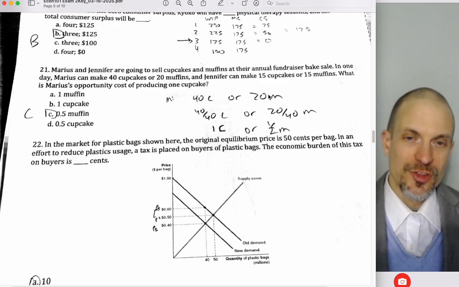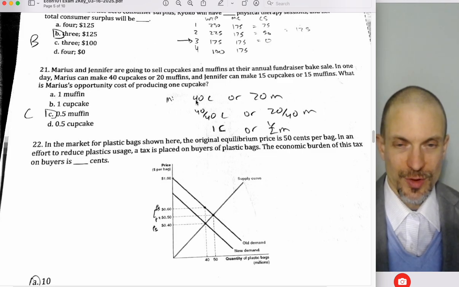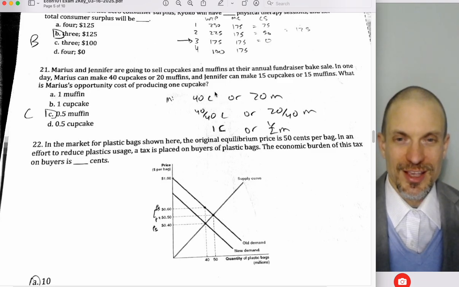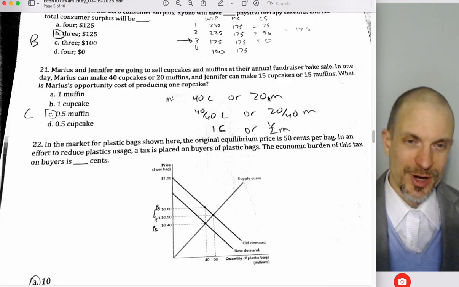The reason why I did it this way is I just write this out because comparative advantage has to do with opportunity cost. Anytime I do one of these problems, I always just write out opportunity cost directly. In this case, it was asking us for opportunity cost, so might as well just apply the property. So the idea is you could make 40 cupcakes or you could make 20 muffins.